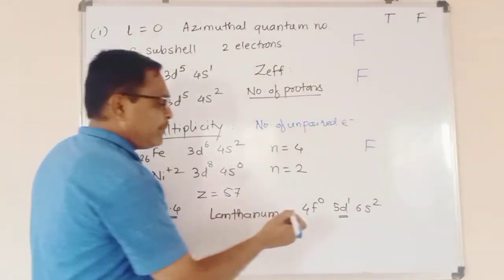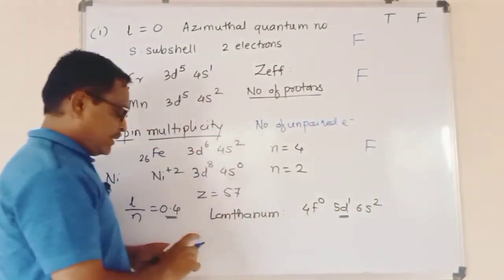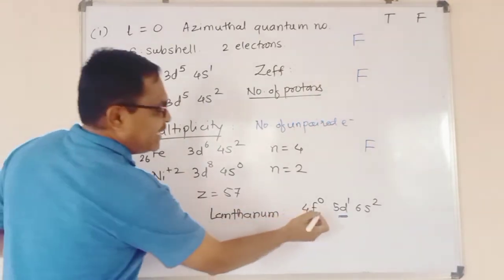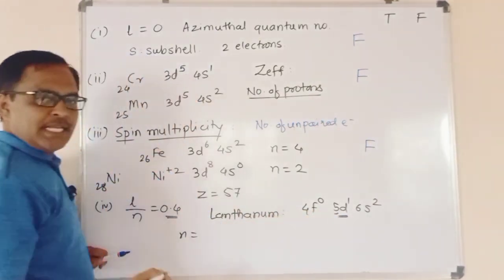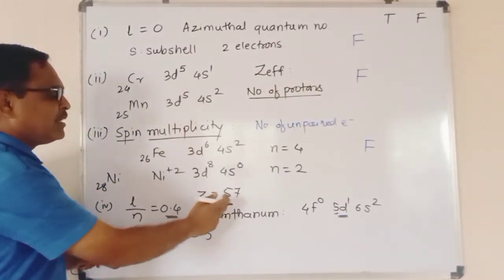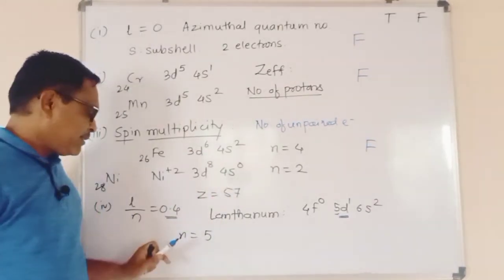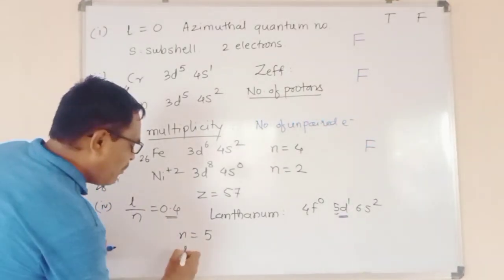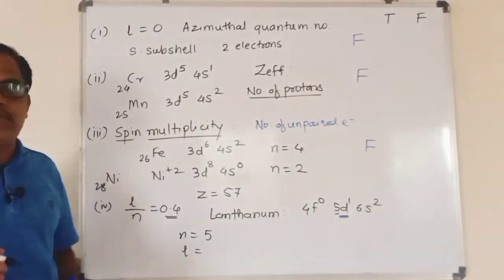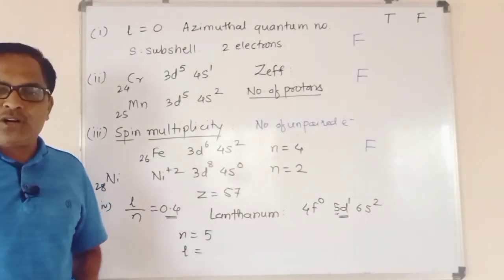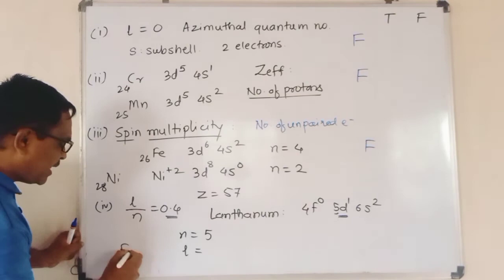So on the basis of this electronic configuration, the value of N for lanthanum is the principal quantum number, which is 5. Therefore, for this 57th electron, the principal quantum number is 5, and the value of L is the azimuthal quantum number for the d subshell.